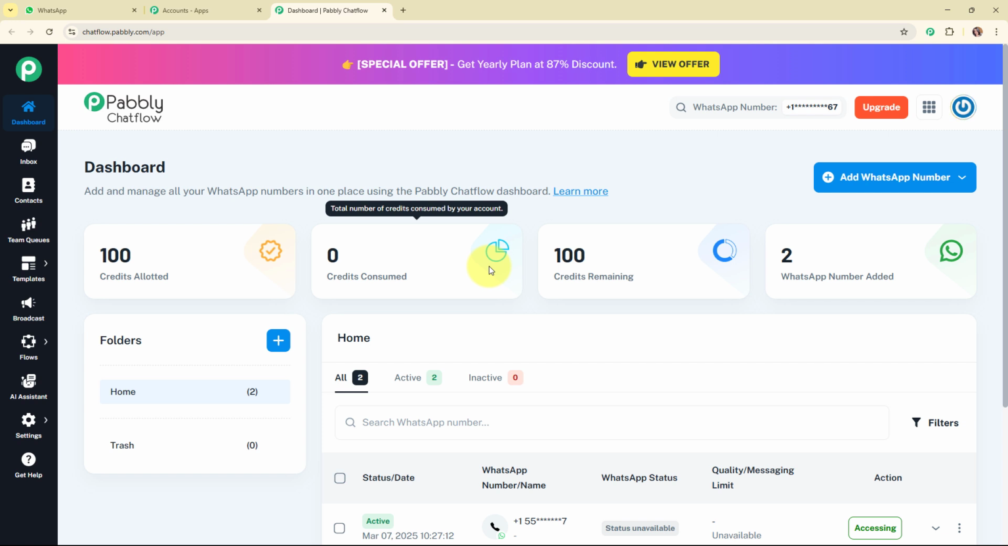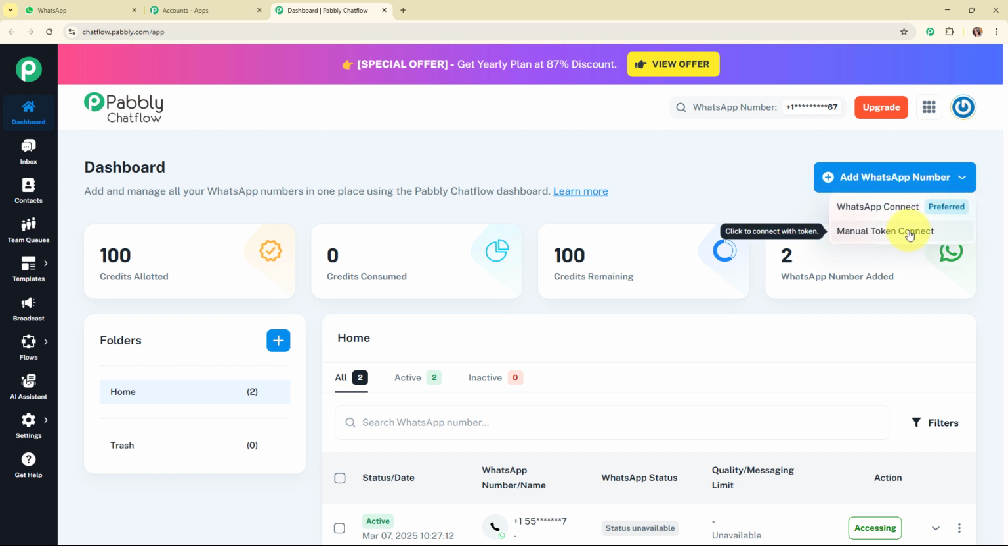Alright, so this was all about Pabbly Chat Flow, and now if you wish to learn how you can set up your Pabbly Chat Flow account step by step, then you can check out the video uploaded on our YouTube channel for the same. And here let me give a brief about how you can add your WhatsApp number in your Pabbly Chat Flow account. For that, you need to click on this Add WhatsApp Number button given on the top right corner, and here you can see two options, that are WhatsApp Connect and Manual Token Connect. WhatsApp Connect is the preferred method over here. If you wish to learn how you can use this particular method to add a WhatsApp number in your Pabbly Chat Flow account, then you can check out the video available in the description box below.